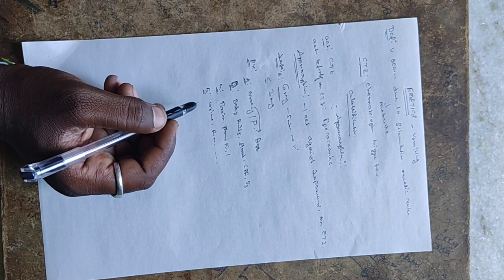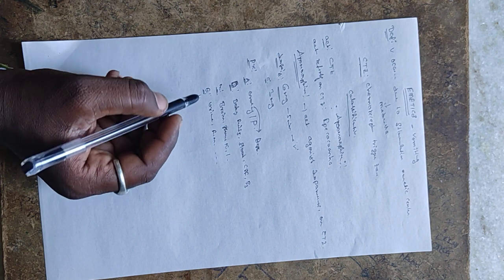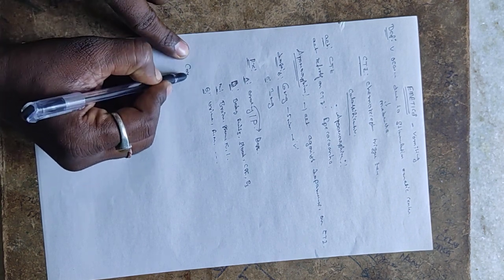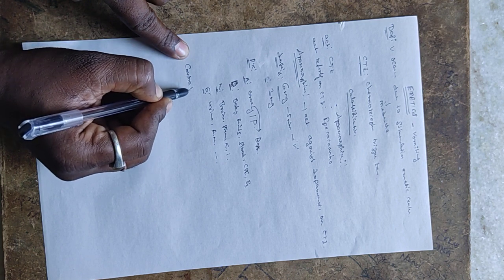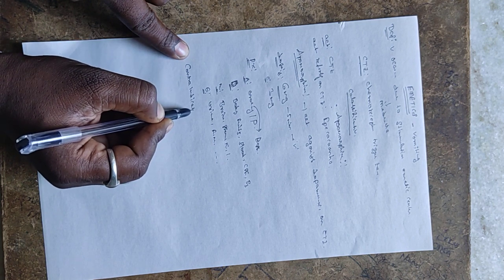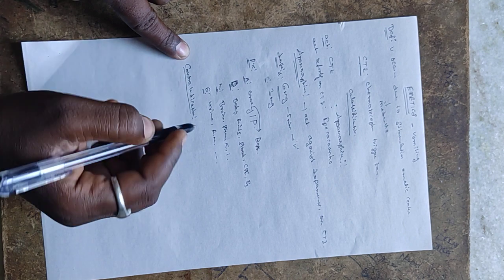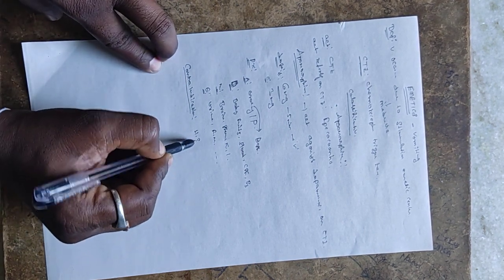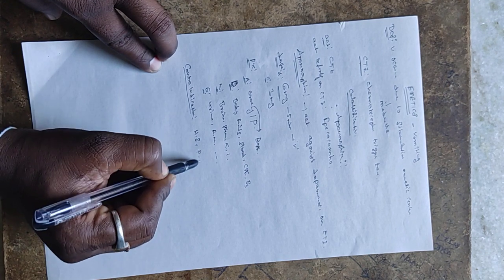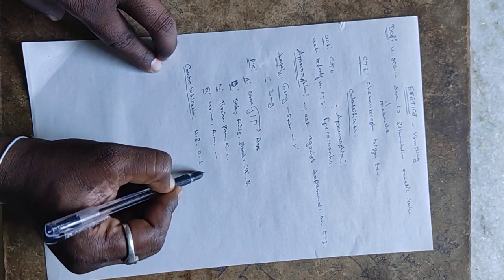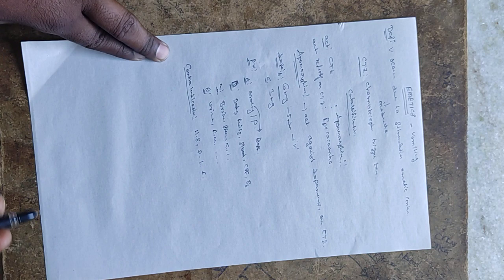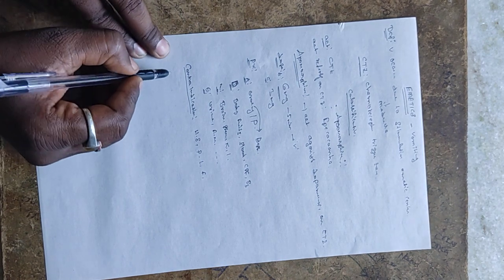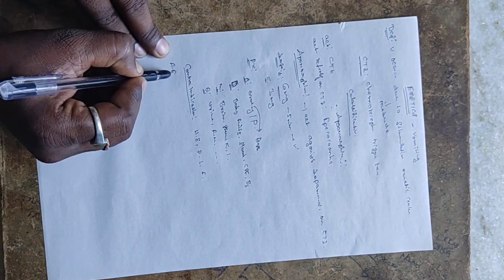The next one, what are the contraindications? Contraindications are hypersensitivity, pregnancy, lactation, and fetus. The next one, what are the adverse effects?